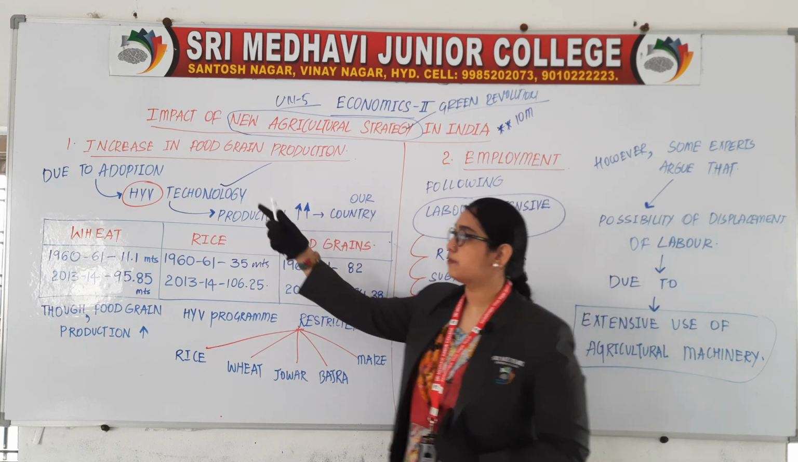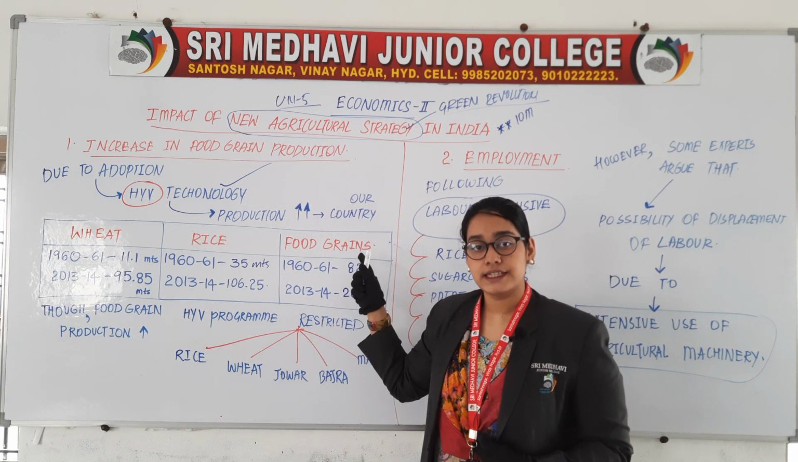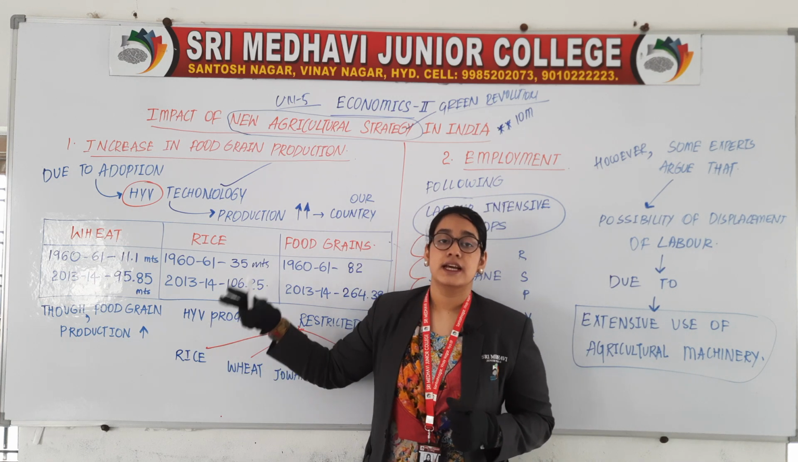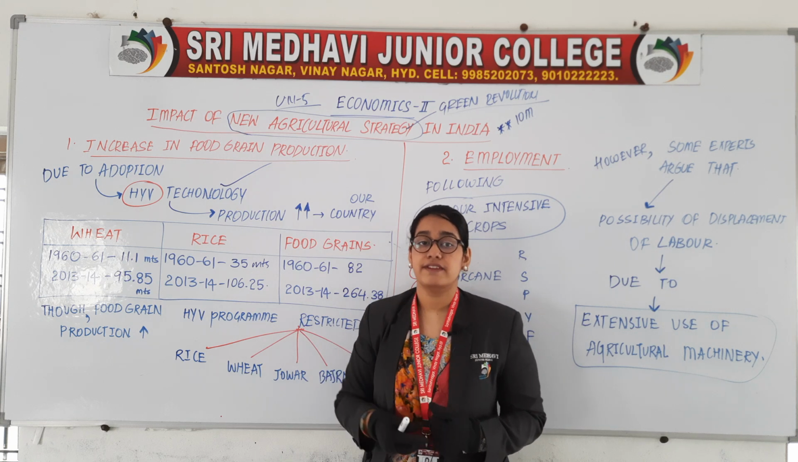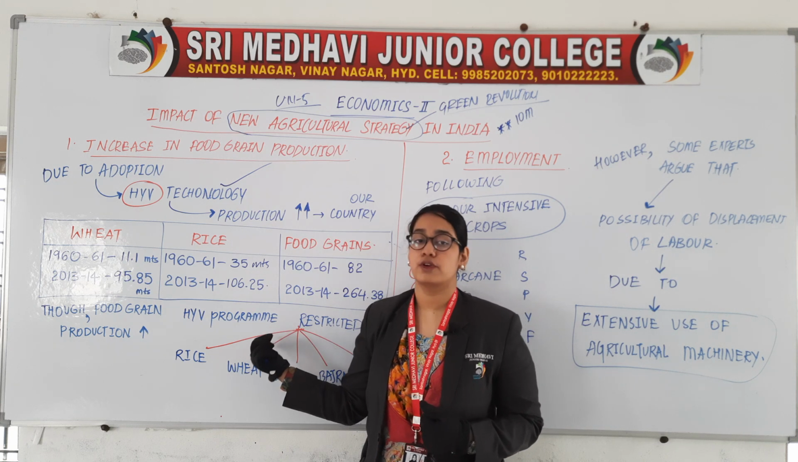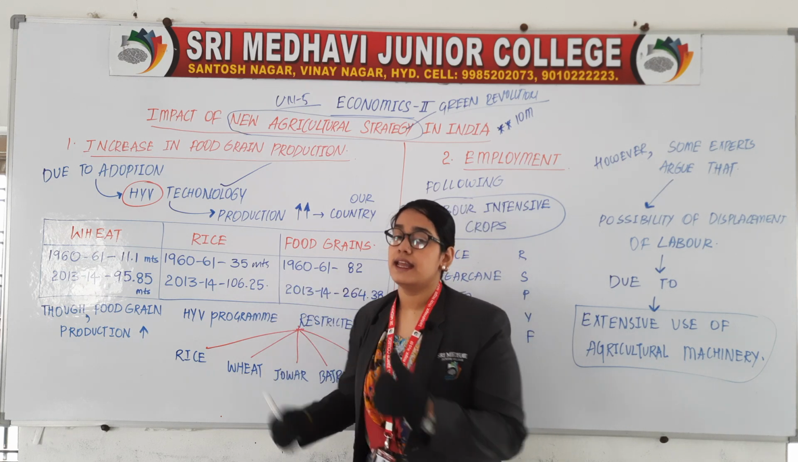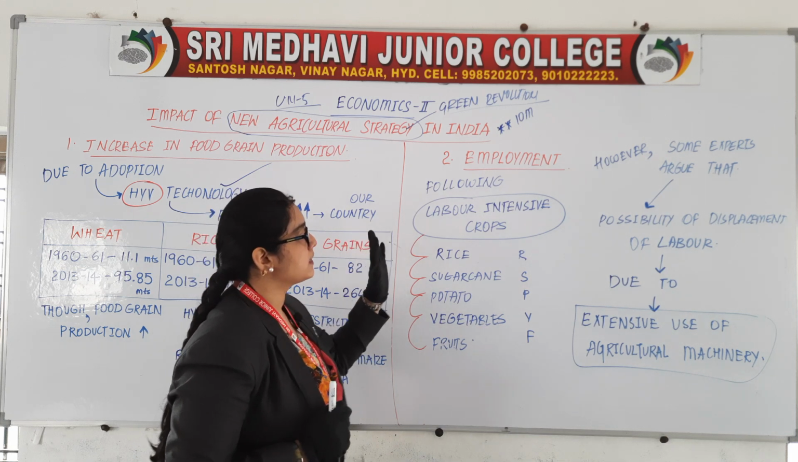So, what was the first point? Increase in food grain production. Yes, it is increased, but still it is concentrated, it is providing the fruits of development only for 5 crops, and for other crops it is restricted. This is a negative impact. Coming to second point, employment.